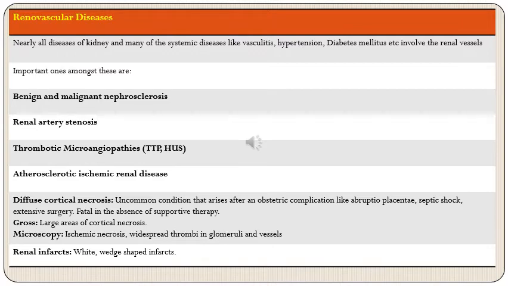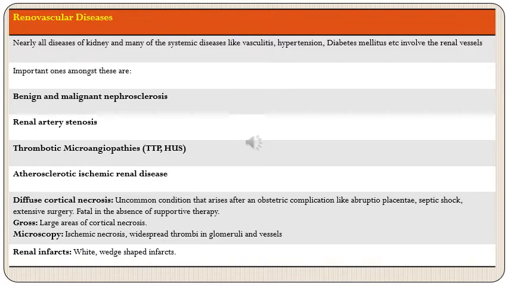So benign and malignant nephrosclerosis, this we had already discussed in our chapter on hypertension, but still because it is important, we will quickly go through it in 3 or 4 slides again. Then thrombotic microangiopathies, these have been covered in hematology, so I will not be talking about these. Atherosclerosis also we have discussed in detail, so I'm going to skip it here. Then we will talk about diffuse cortical necrosis in just 3 or 4 lines. And finally, renal infarcts also we had discussed in our chapter on hemodynamics.